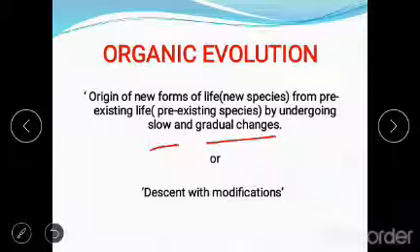Remember one thing: the process of evolution is not a quick process, it's a slow and gradual process. You could simply describe organic evolution as descent with modification, a gradual change with modifications. Descent with modification means gradual change, which we call organic evolution. In organic evolution, the first chapter has the concept which we call Lamarckism.